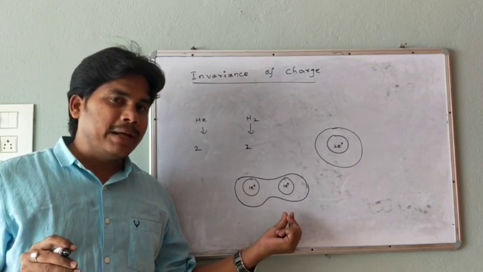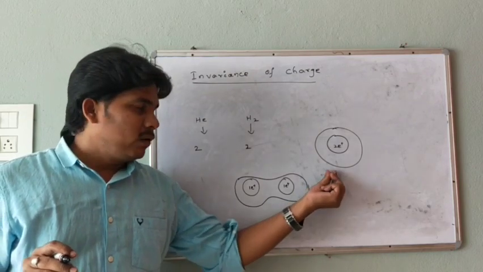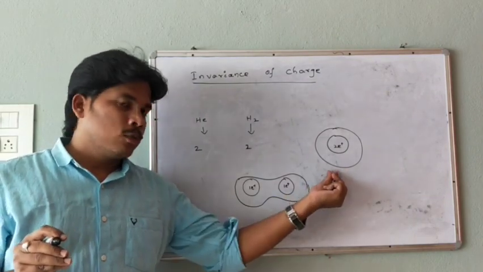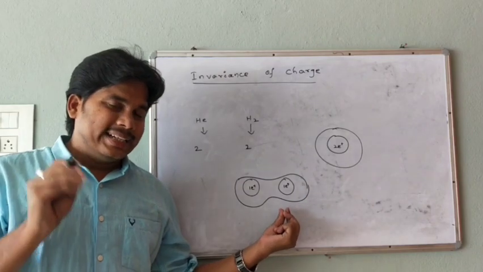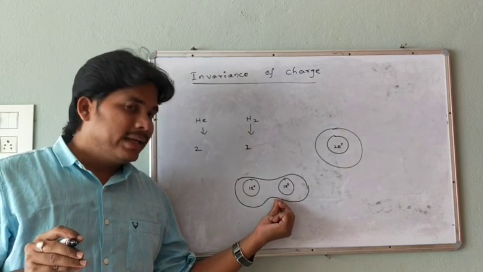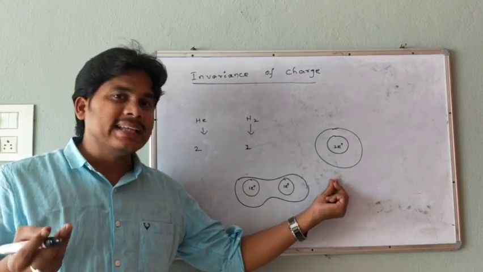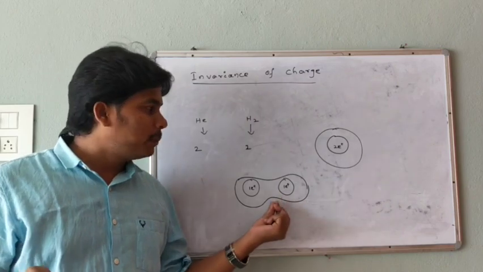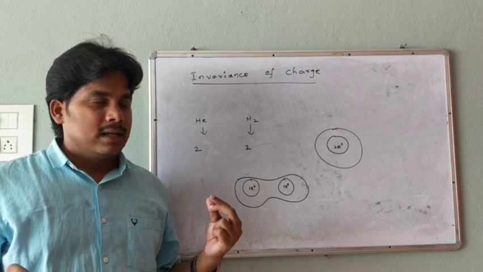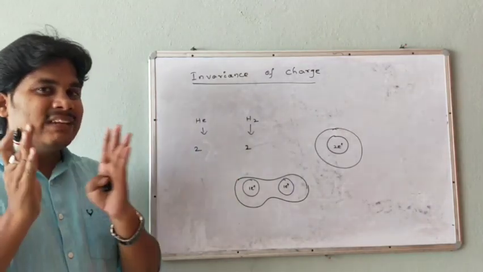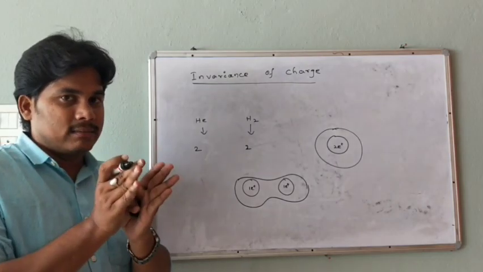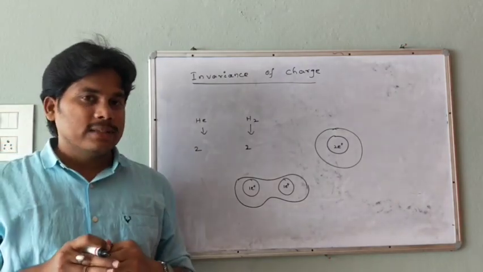Whenever we take the speed of these atoms, there will be neutralization. Whenever we discuss neutralization, there will be so much difference between these two. It indicates that the energy of H2 and the energy of helium vary. That means that with the speed the charge does not change. It implies that it is an invariance of charge, meaning it will not change whenever the speed changes. It is called the invariance of charge. Thank you.